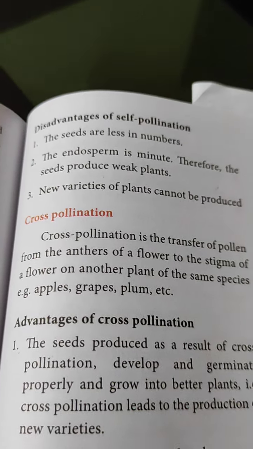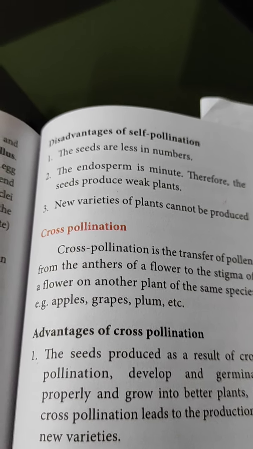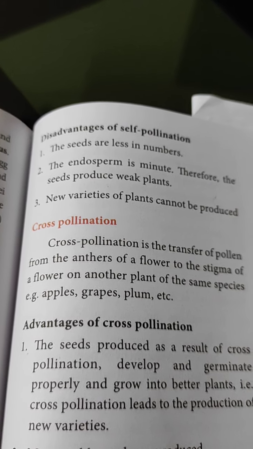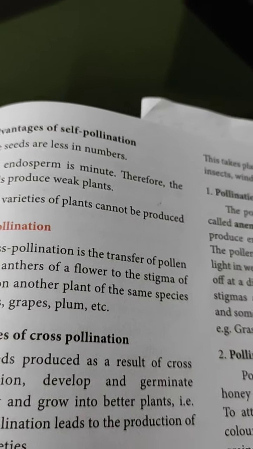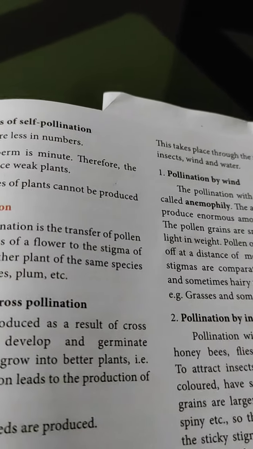What do you mean by cross-pollination? Here also the transfer of pollen grain will be taking place, but the transfer takes place from one flower of one plant to a different flower located on a different plant, though the plants are of the same species. That is called cross pollination.